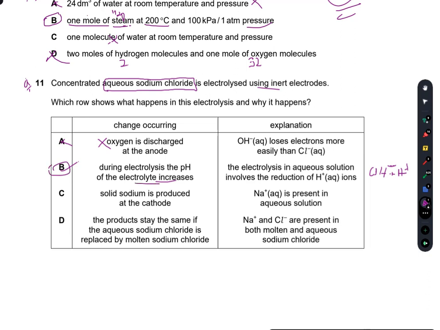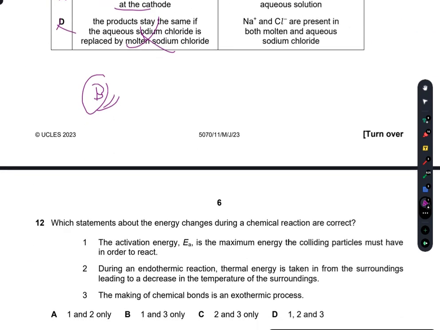Solid sodium is produced at the cathode. No, sodium is not produced. NaOH is produced. The products stay the same if the aqueous sodium chloride is replaced. No, products do not stay the same. In the Nelson cell, NaOH is produced, but in the Downs cell, sodium and chlorine can be produced. So only B is the right option.